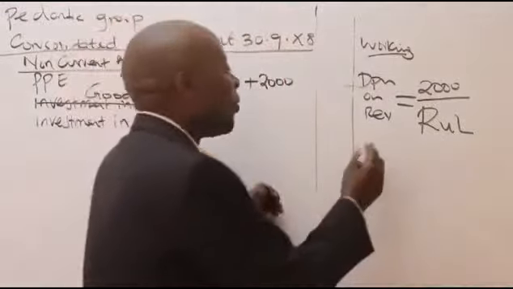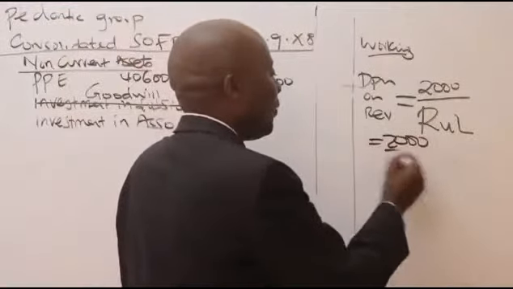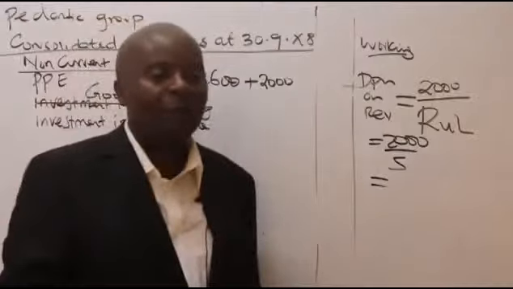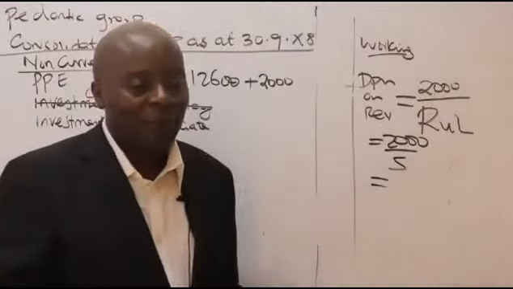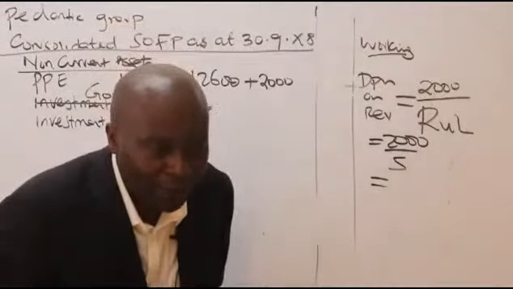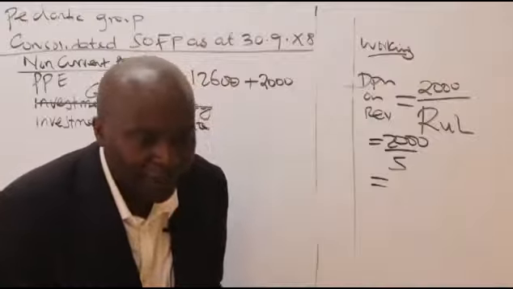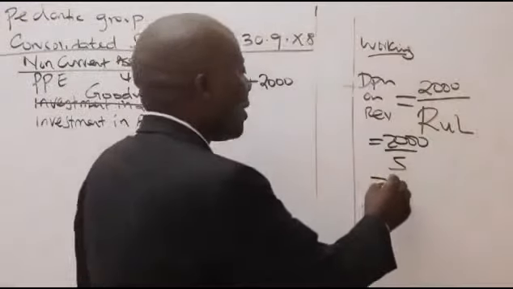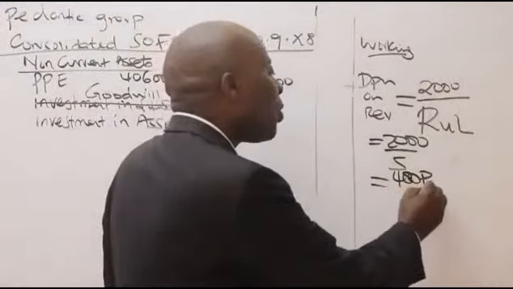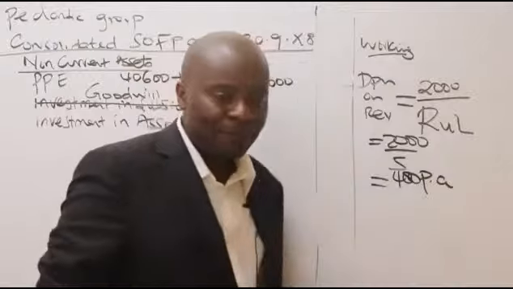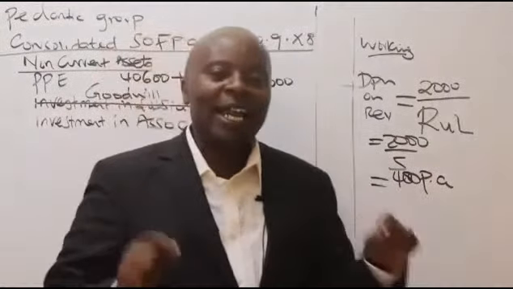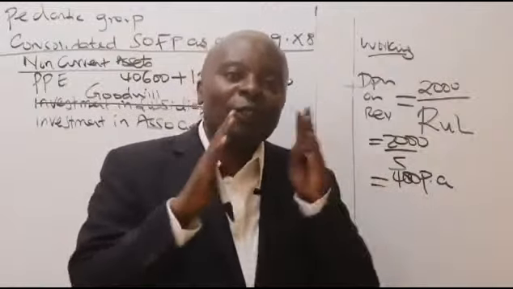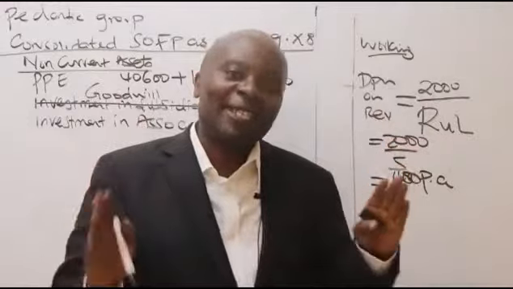Ladies and gentlemen, we have here 2,000 divided by 5. So 2,000 divided by 5 gives me what, somebody? That's quite a huge figure. 2,000 divided by 5 gives me 400. Thank you very much. But you see, this 400 is per annum. And if you remember, for depreciation, we would want the total cumulative depreciation.